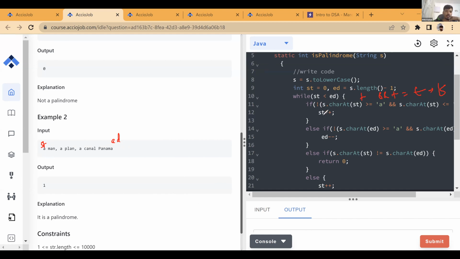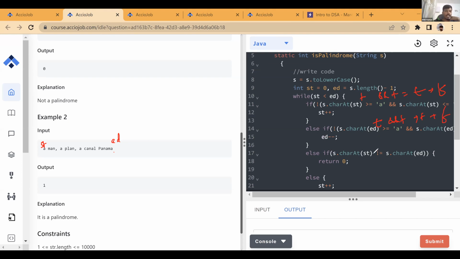I don't want to do this operation. When it is in the range, I don't want to simply move start. We simply check again for the end as well. Is end in the range? Is end greater than or equal to a? Yes, it is. Is it less than z? Yes. So this is within the range. So this would be true, and I am just doing not of it, so it will make it false. So I don't want to do this as well.